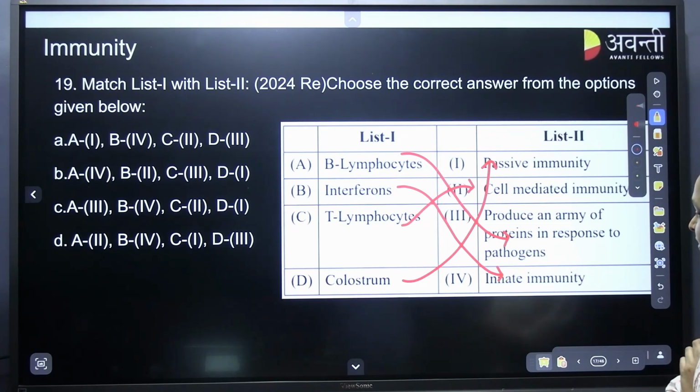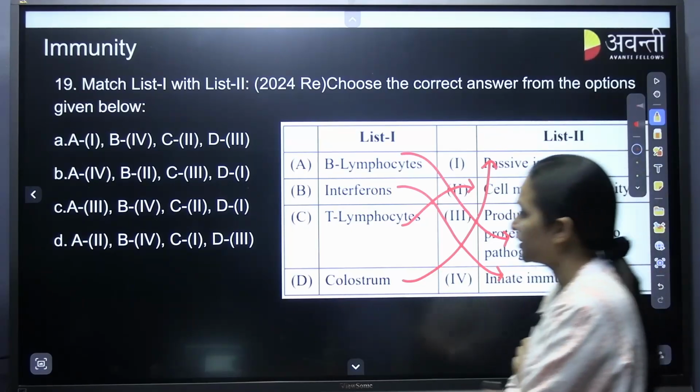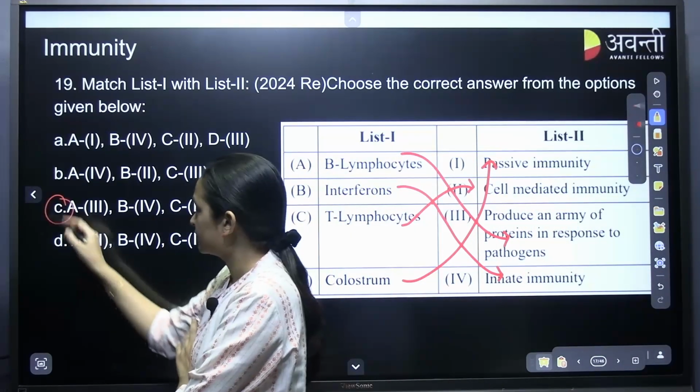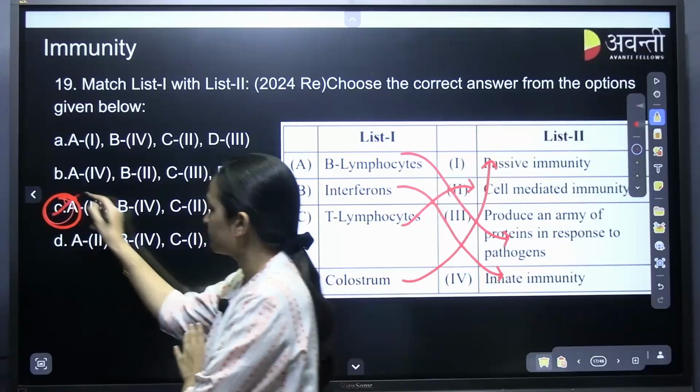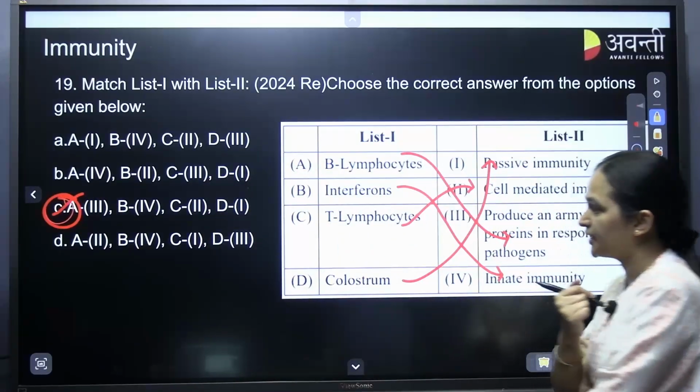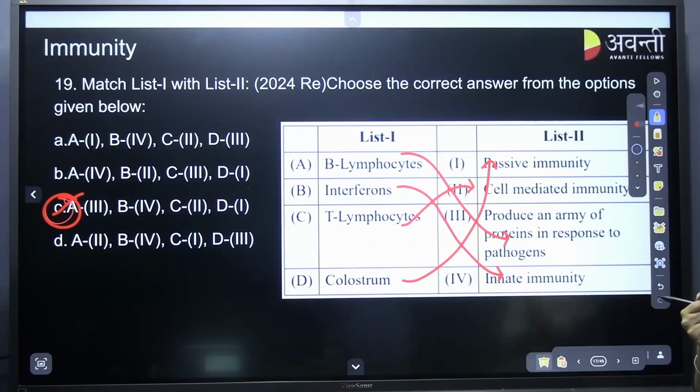I mean, what is the correct answer? D1, okay, C2, C is the correct answer. Understanding? Yes.